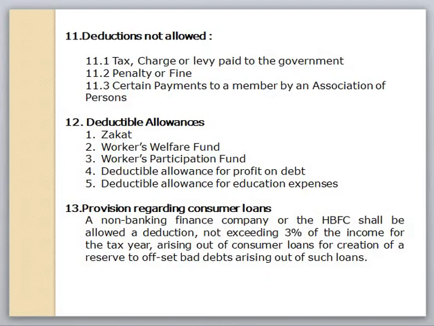Next one is the deductible allowance. The following allowances shall be deducted from the total income for computing taxable income for the tax year. Number one is zakat. Where a person has paid any amount as zakat, other than zakat deducted on profit on debt, he shall be entitled to deduct this amount from his income chargeable to tax. If the zakat amount is more than the income chargeable to tax, the excess shall not be refunded, carried forward, or carried backward.